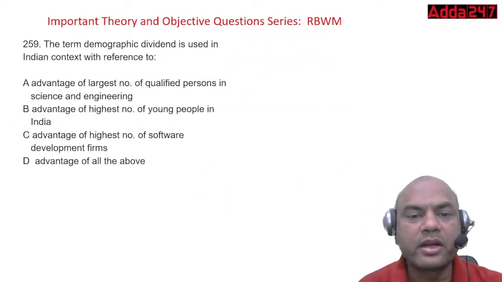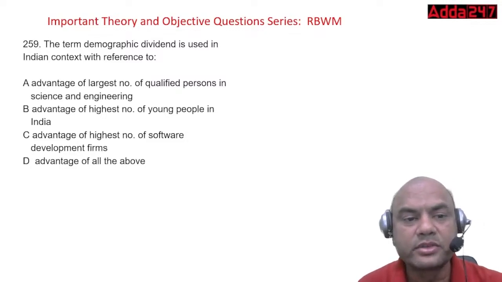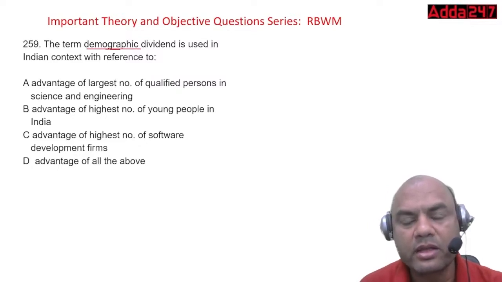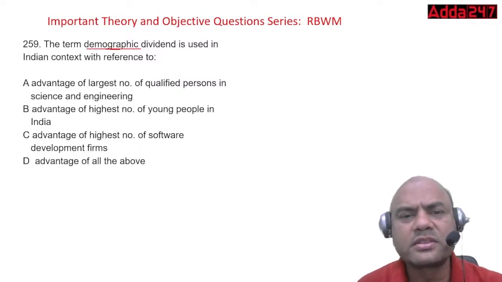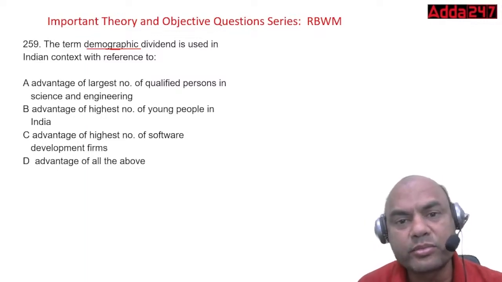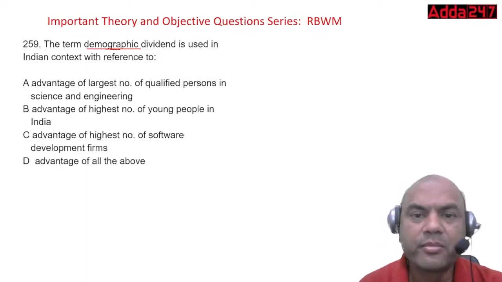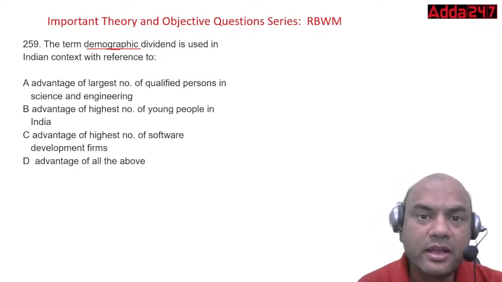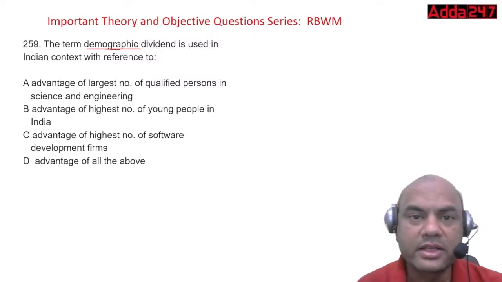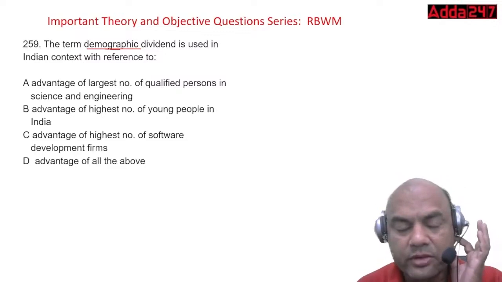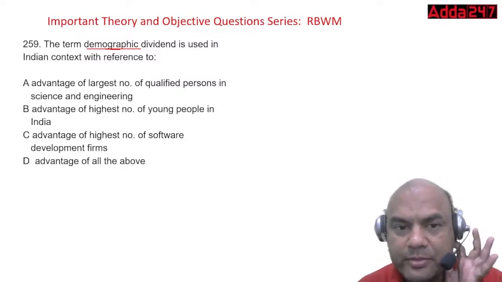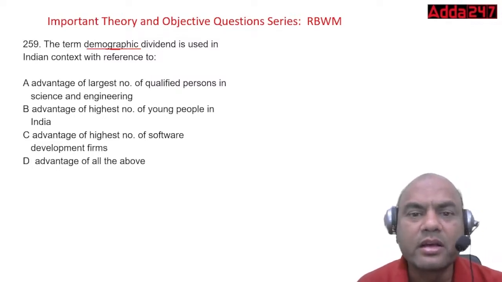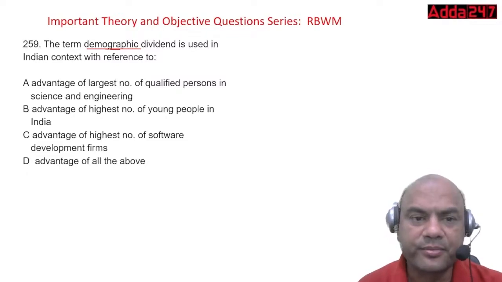In terms of demographic dividend, the term demographic dividend is used in the Indian context with reference to... So demographic means what? What is demography? Demography means various classifications of the population. Okay, means what? It can be based on male or female. It can be on the basis of education. It can be on the basis of poverty or income level. Male, female, I already told, it can be anything. Any classification which will tell me the details of that society.